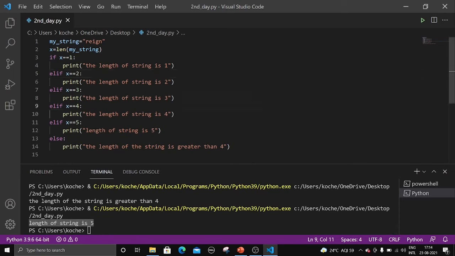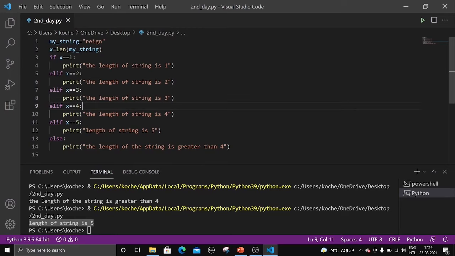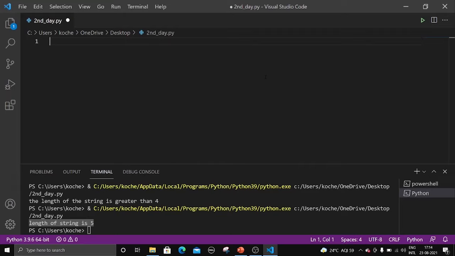Hope you got it. So this is the way we can write many conditions, right? If you are having more than three or four conditions, we can write this. First we have to start with if, next we have to go for elif, elif, until your condition is satisfied. If you do not know any condition, just write else, and you can write the statement here, right? So this is how we can write if, elif using strings.